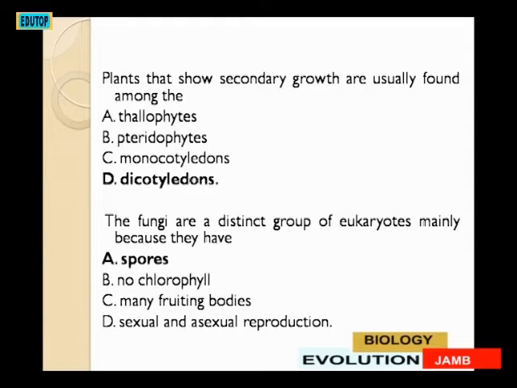Then the next question: plants that show secondary growth are usually found among the option A. Thallophytes, B. Pteridophytes, C. Monocots, Monocotyledon, D. Dicotyledon. Plants that exhibit secondary growth, that is, they can grow year in, year out, by the reason of the presence of cambium in them. Cambium is what is responsible for secondary growth, and those group of plants are called dicotyledons.